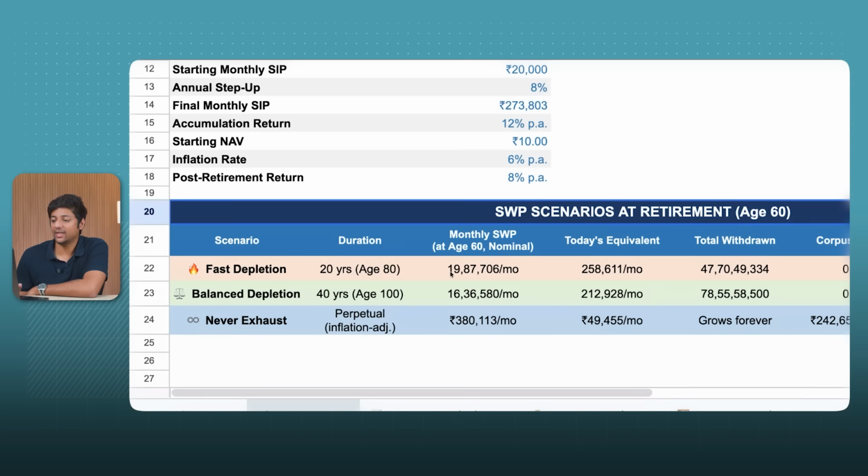So now it says, if I do this, which is that 24 crores at the end of lifetime, right, at 60, if I want to stay for another 20 years till 80, then I can take out 19,87,000 a month. Now don't get too overexcited because this is inflation rate. Okay, a lot of inflation has kicked in for 30 years, 35 years. So in today's equivalent, let's say today, as of today, it is worth 2,58,000 per month.